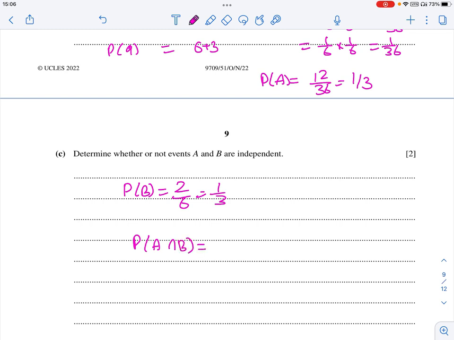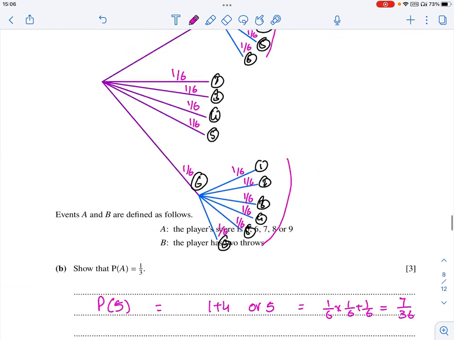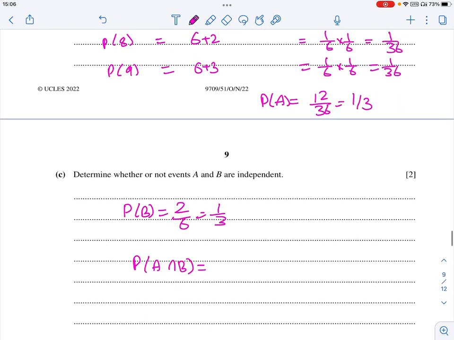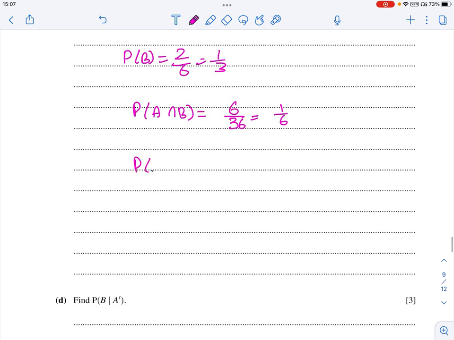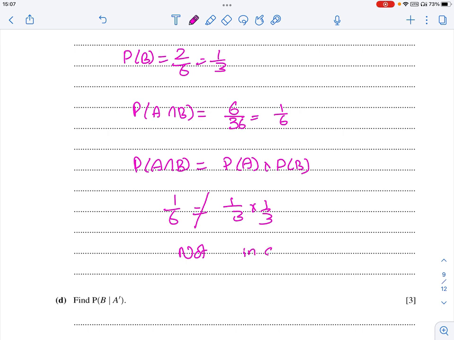Now probability of A intersection B. A intersection B is nothing but 6 upon 36, which is 1 upon 6. Now, for independence, probability of A intersection B should be equal to probability of A times probability of B. So 1 upon 6 equals 1 upon 3 times 1 upon 3, which is not possible. Therefore, not independent.